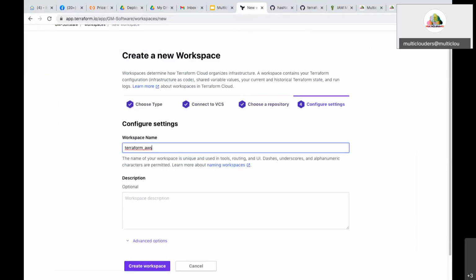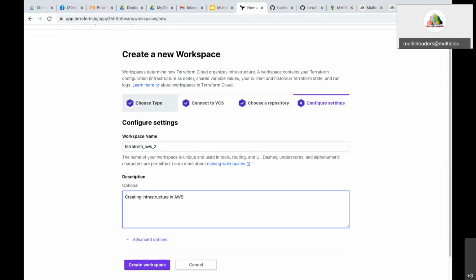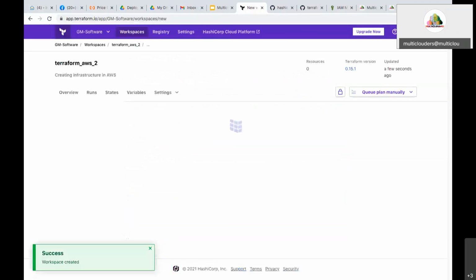Workspace name you have to provide. I am giving it as 2. Terraform_AWS already exists, so I am giving Terraform 2. AWS, and just click create workspace. Okay, so now the workspace is created.